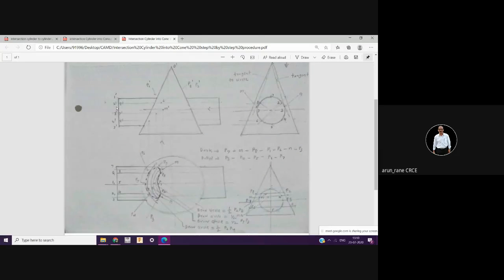Project this, so you'll get a series of straight lines lightly, and name them. So obviously 1 dash, 2 dash, 8 dash, no need to give here. Spread the points equally in all three views. Do not make a khichdi in only one view. That means don't try to give the points only in one view. 1 dash, this will correspond to this 2, 8, so that is 2 dash, 8 dash. This is 3 dash, 7 dash, and so on. See, this is how it is if it is 8 points.